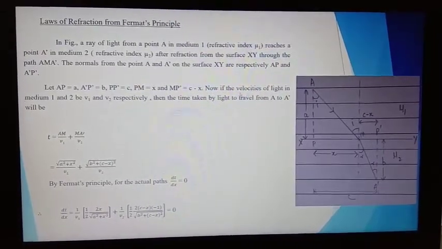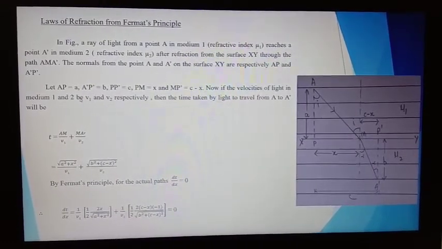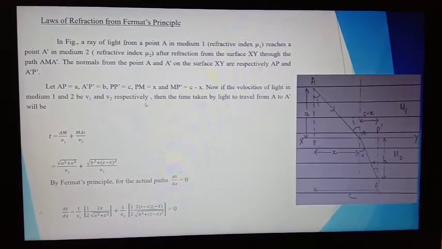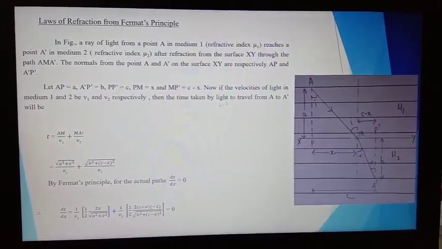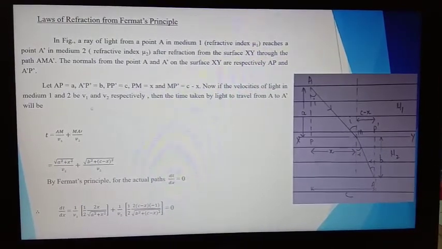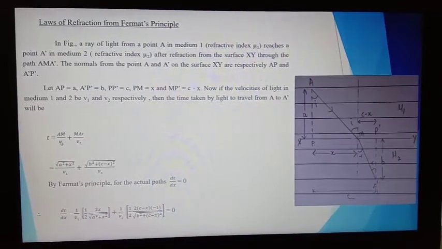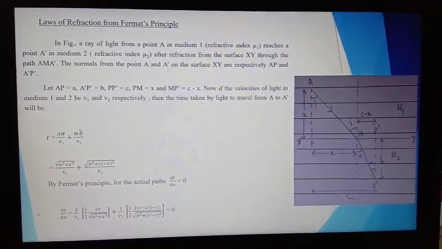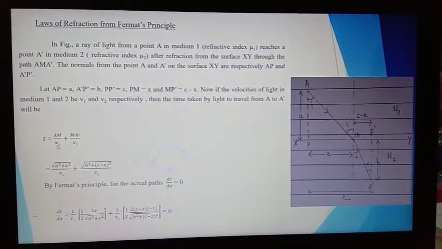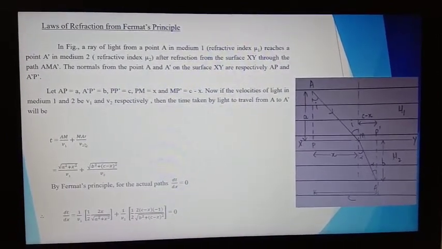Now, if the velocity of light in medium 1 and medium 2 be V1 and V2 respectively, then the time taken by light to travel from A to A dash will be T is equal to AM upon V1 plus MA dash upon V2. That means distance upon velocity in medium 1 and distance upon velocity in medium 2.